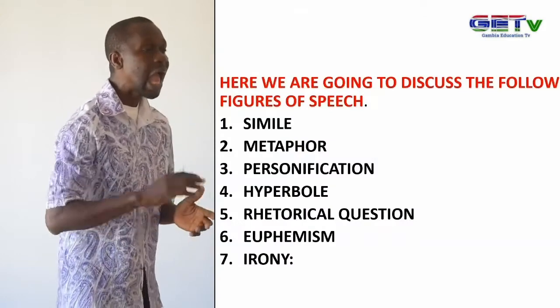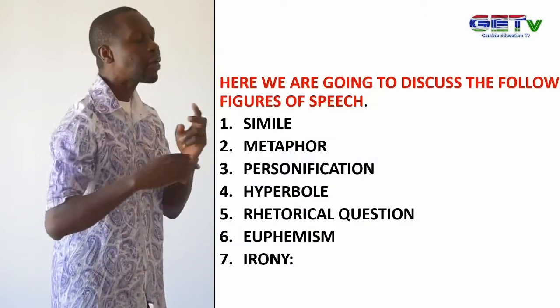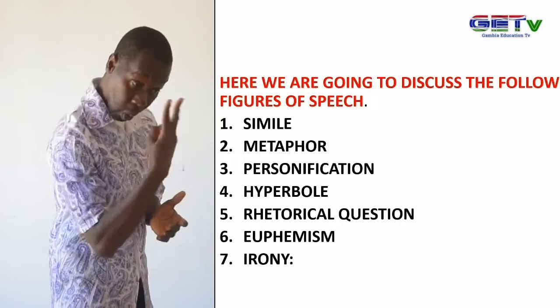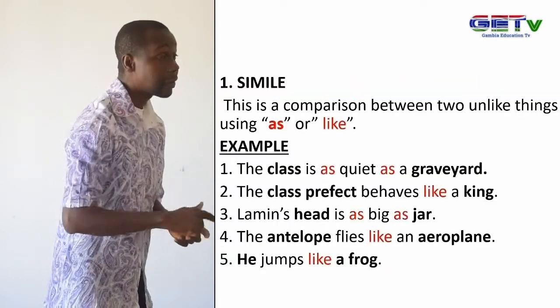We will look at a few examinable literary devices, not all of them, but that aspect that comes in the examination. So the few that we have are simile, metaphor, personification, hyperbole, rhetorical question, euphemism, and irony. Today we are only going to look at the seven. We will start with simile.